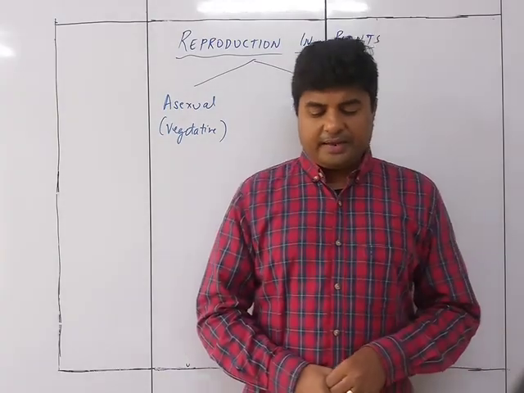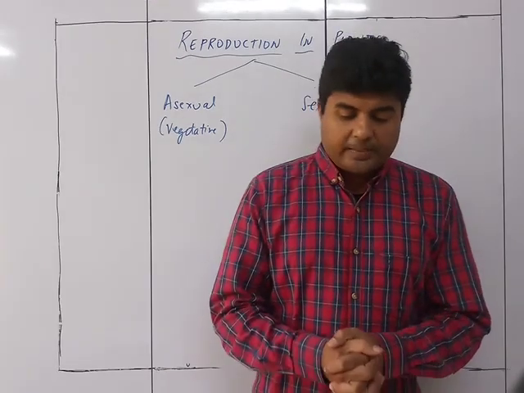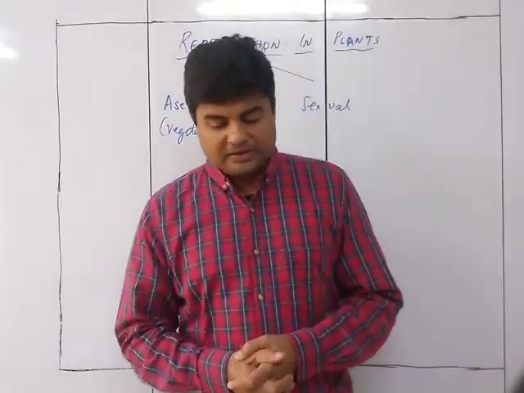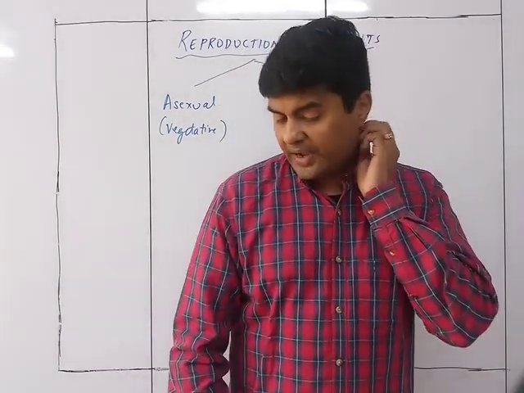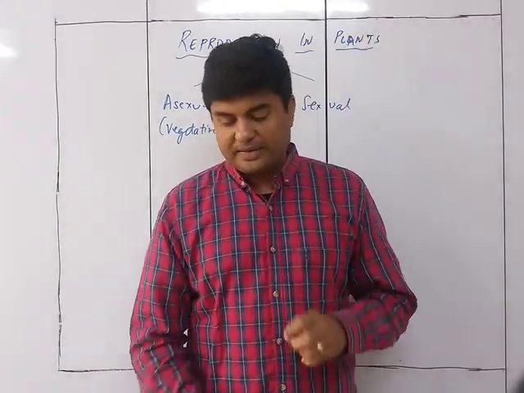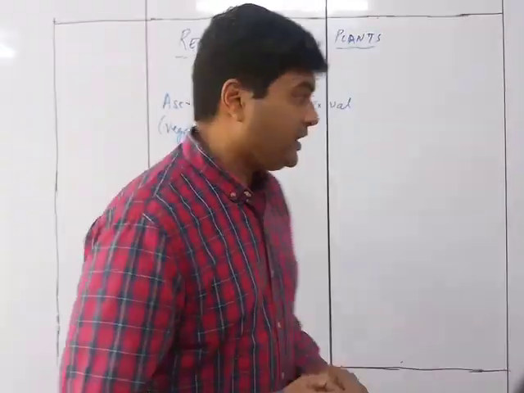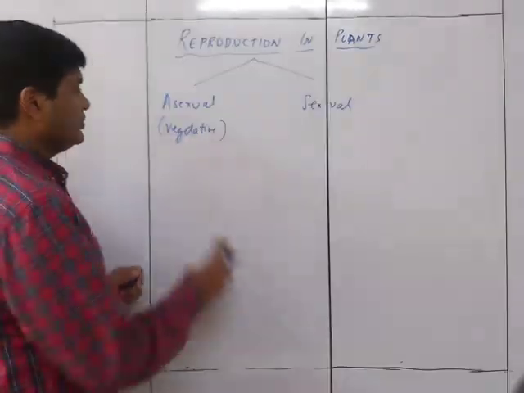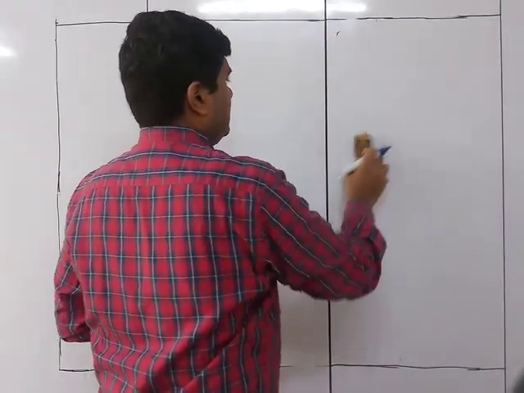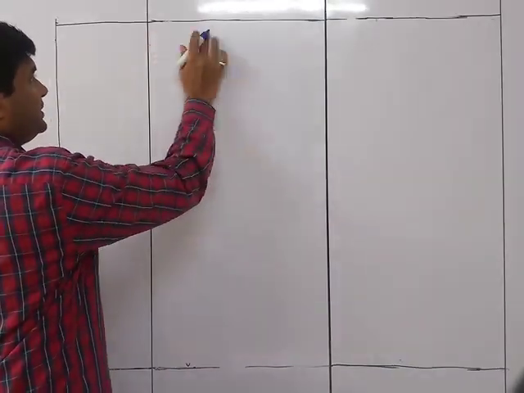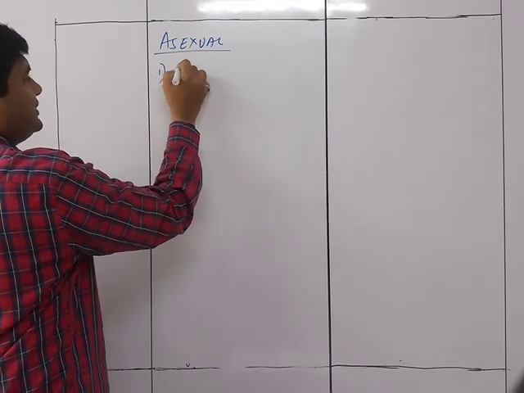So now we study in a bit more detail the asexual reproduction in plants. Asexual reproduction is quite common among plants. This can take place by different methods as described below. Let's see the asexual methods one by one. The first one is binary fission. Binary means two.